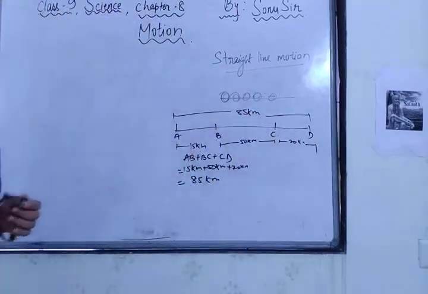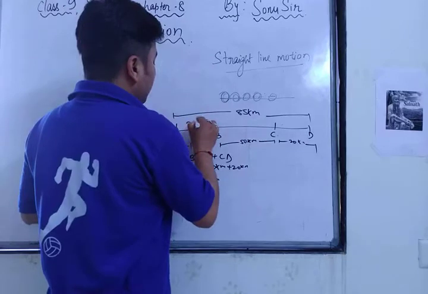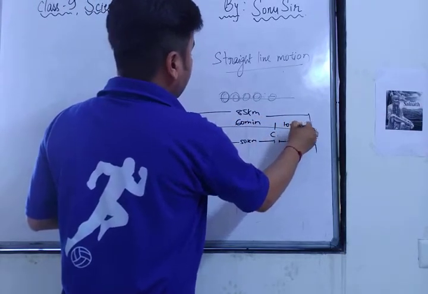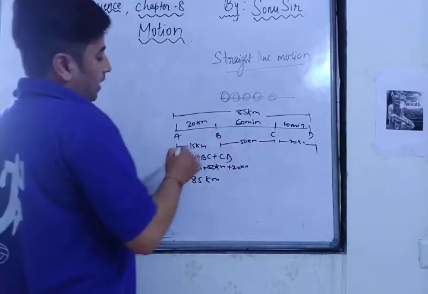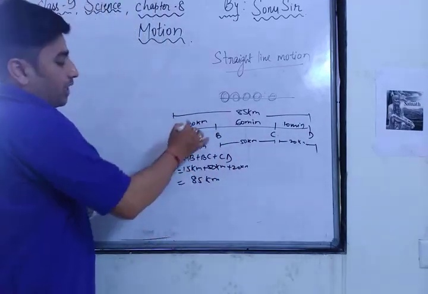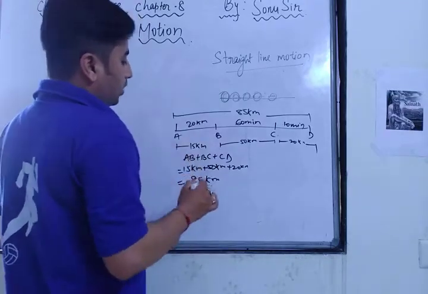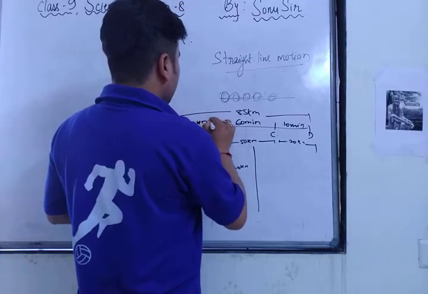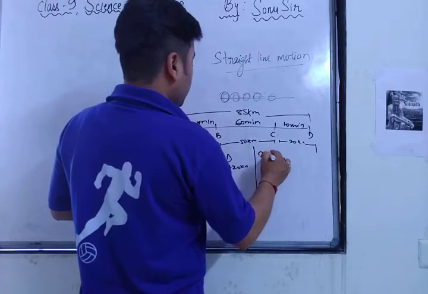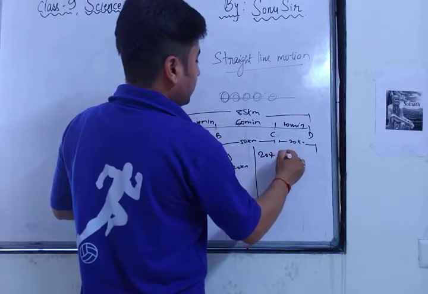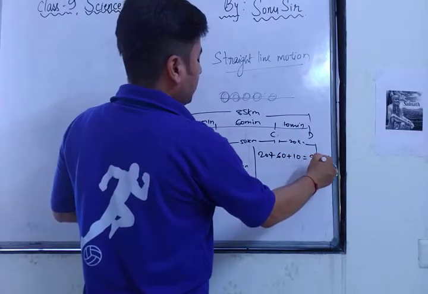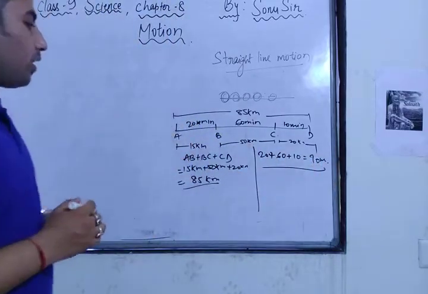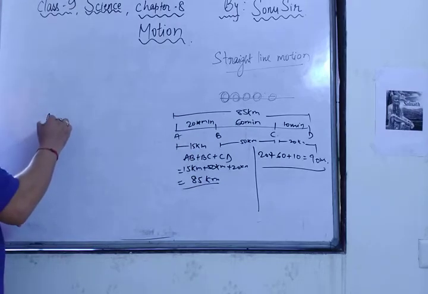Now we will discuss the time taken. A to B took 20 minutes, B to C took 60 minutes, and C to D took 10 minutes. So you can see the different speeds. From A to B it's 15 kilometers in 20 minutes. The total time is 20 plus 60 plus 10, which equals 90 minutes, that is 1.5 hours. Total distance is 85 kilometers. So if you want to calculate the average speed.